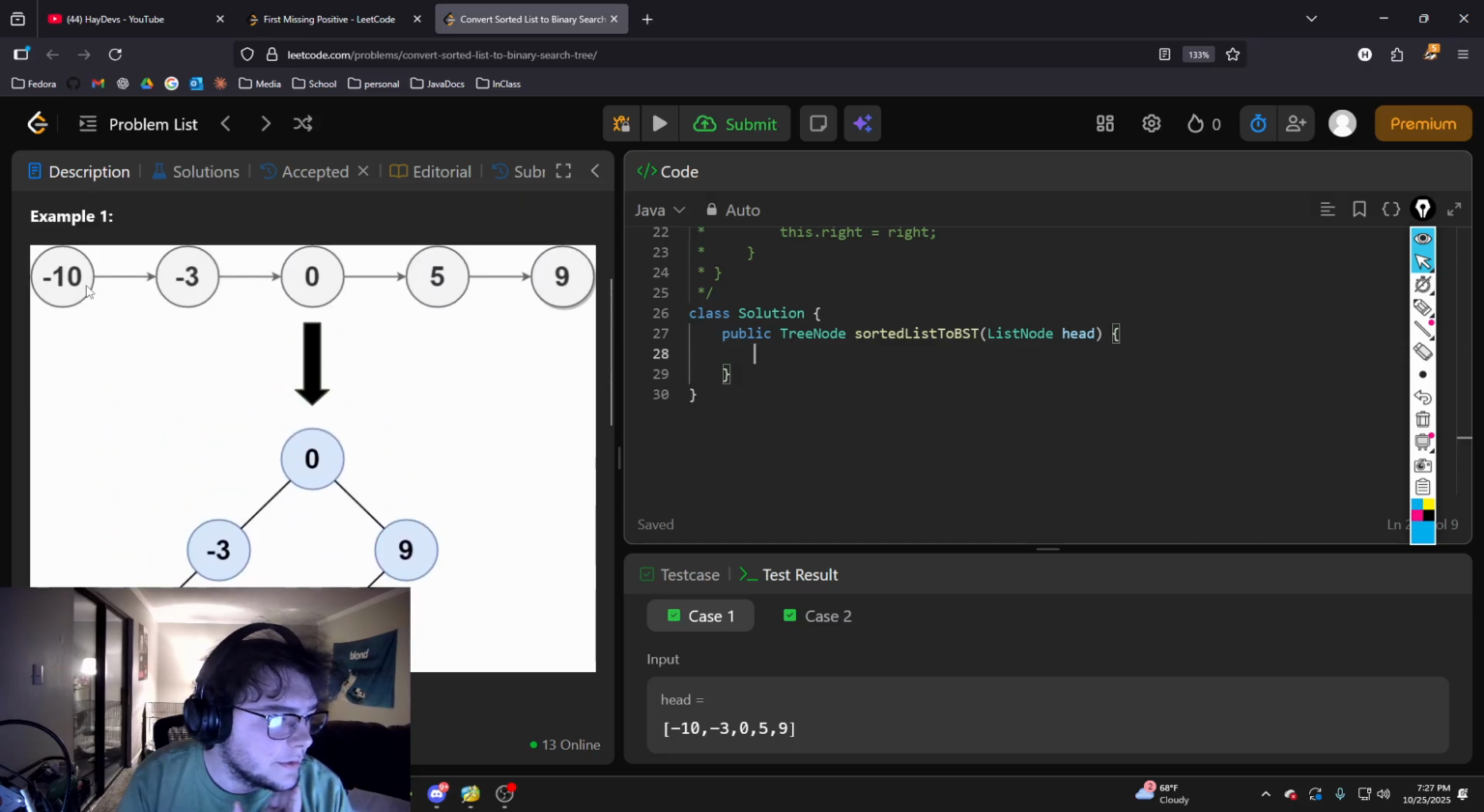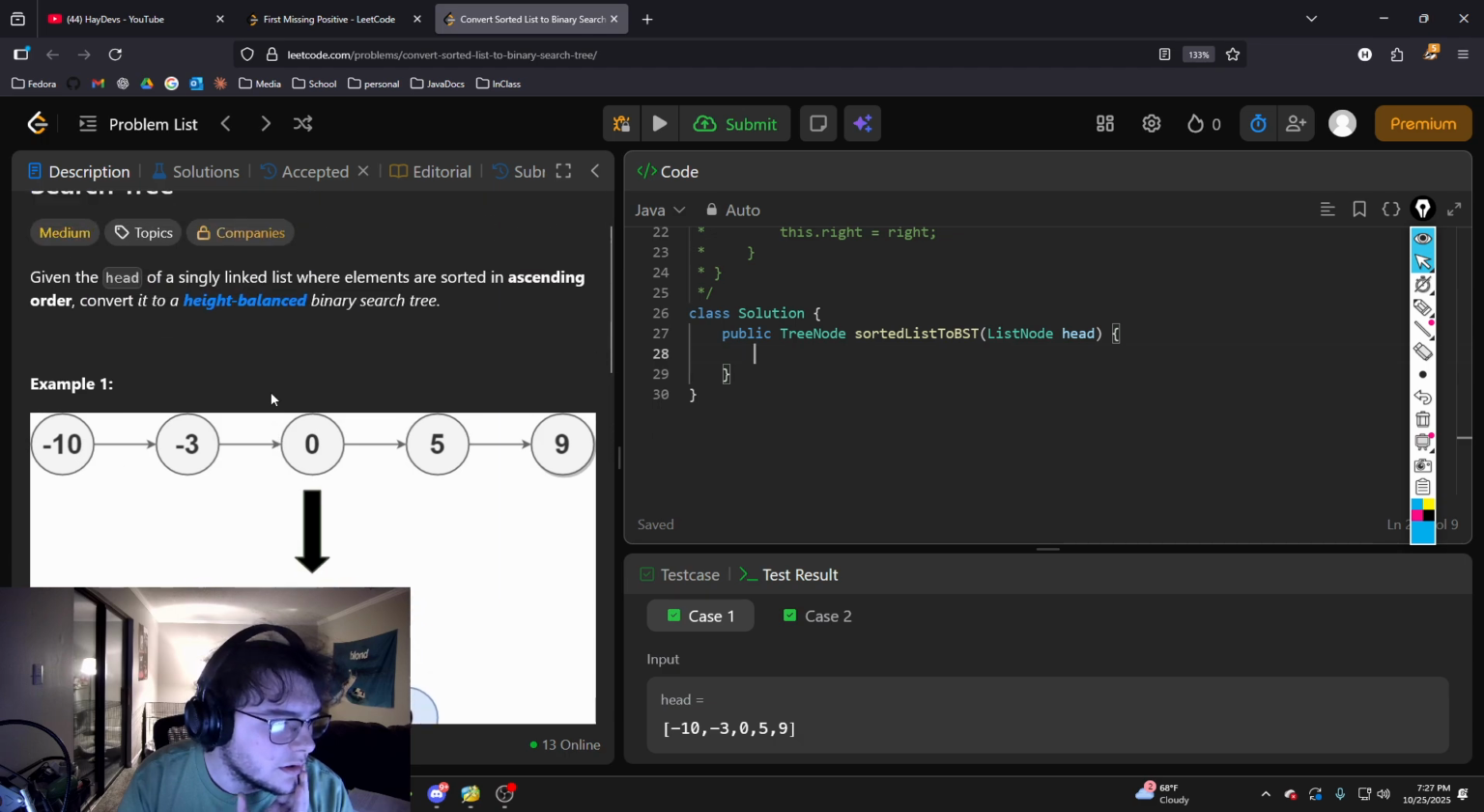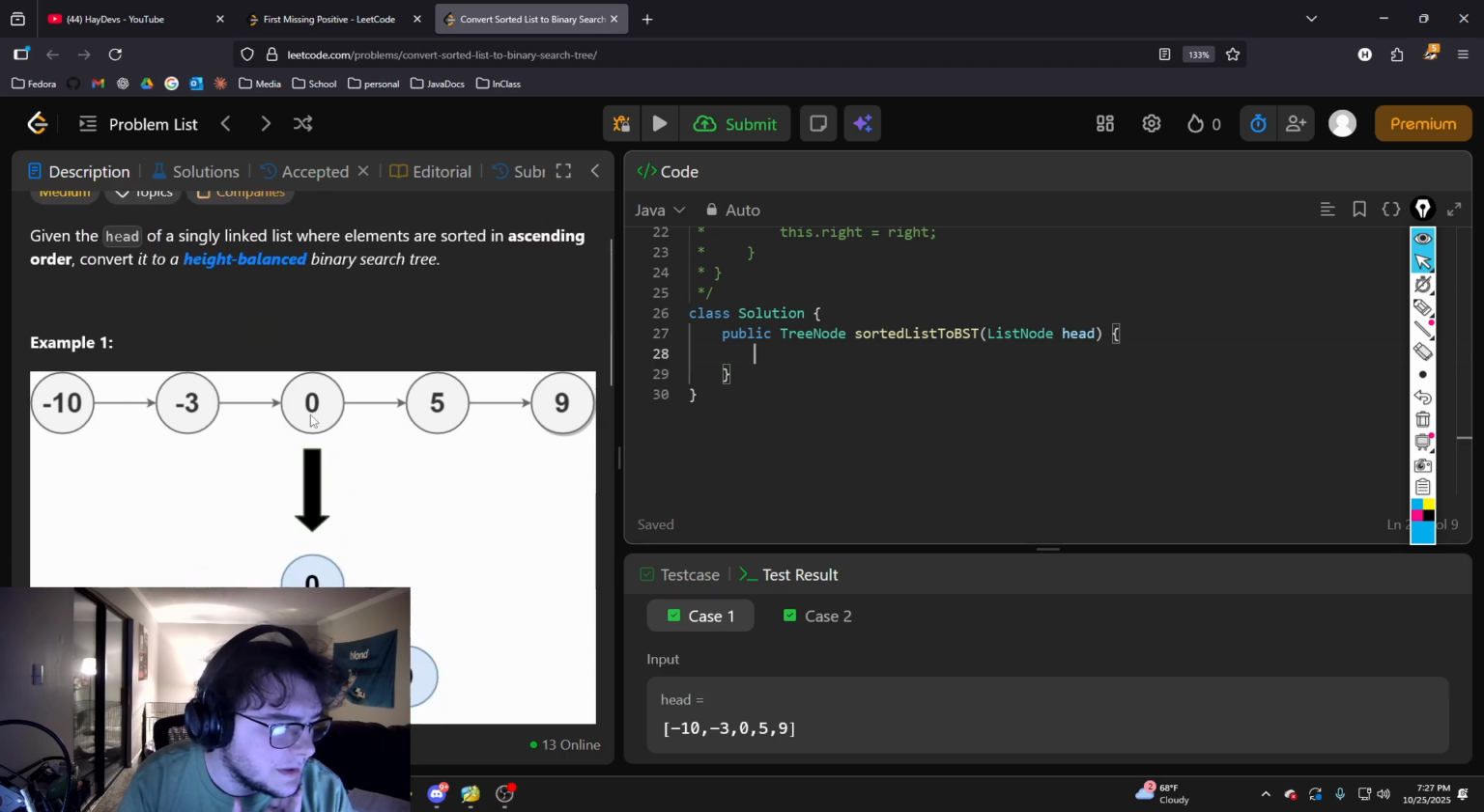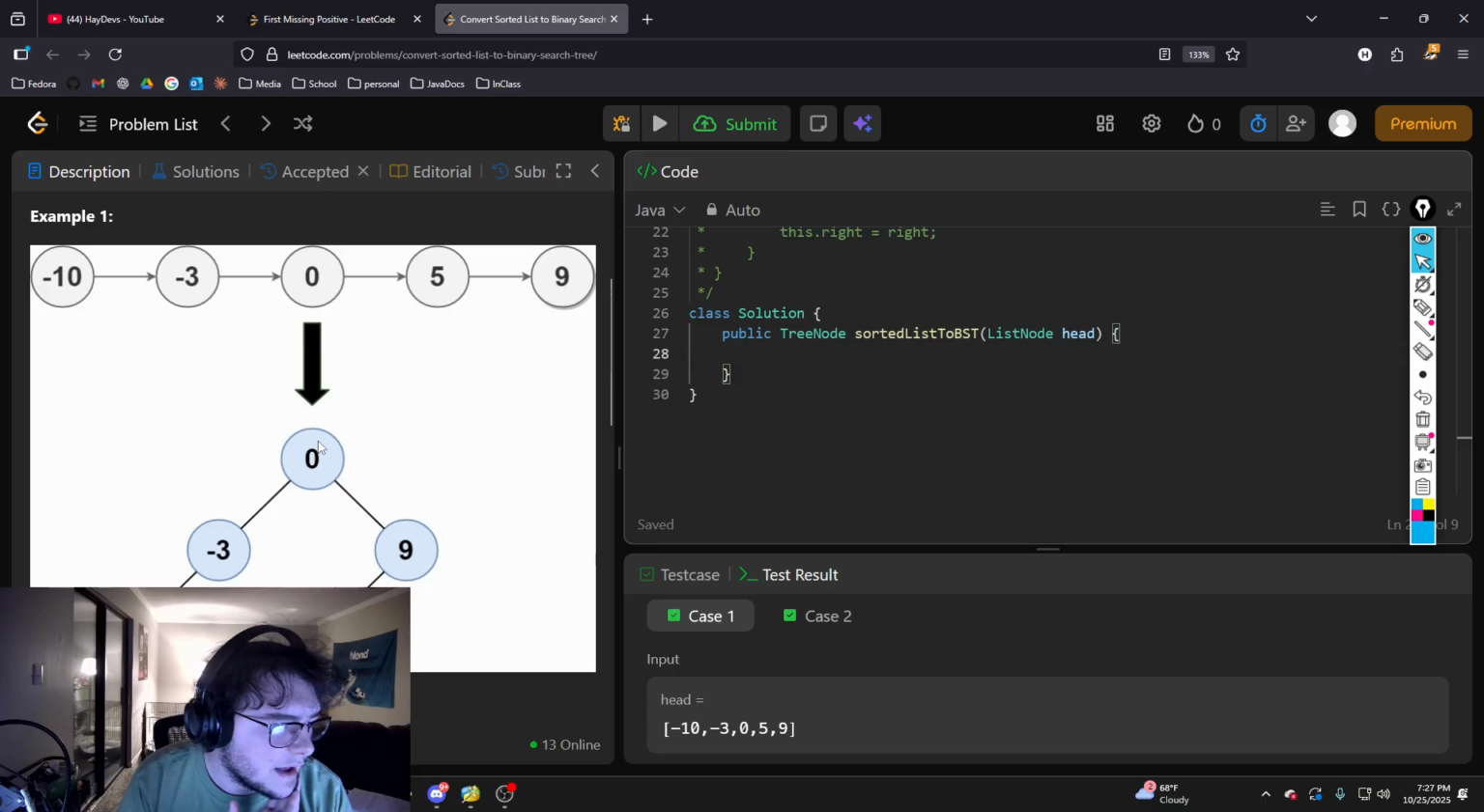So what we want to do is we want to find the median, because it's already a sorted linked list. We want to find the median, store that as the root node, and then break the list up into the right and the left side. And then the left side of the tree will store these two values, and the right side of the tree will store these two values. And we'll do that over and over for the entire tree, right?